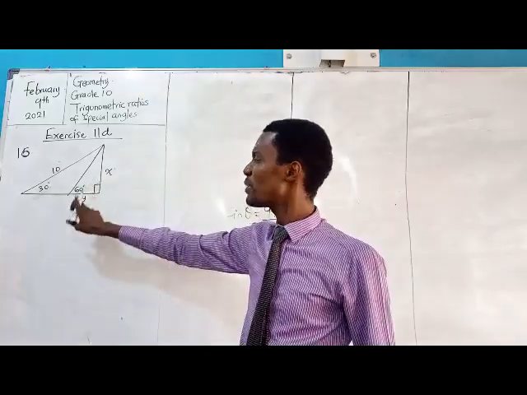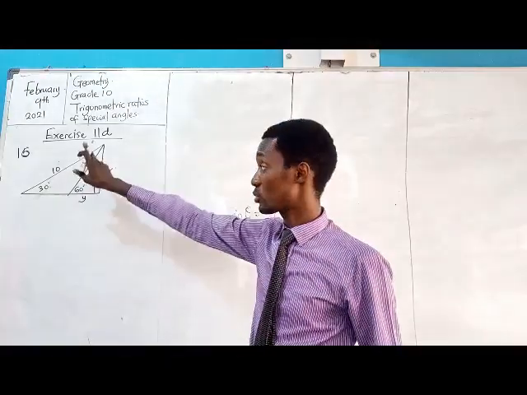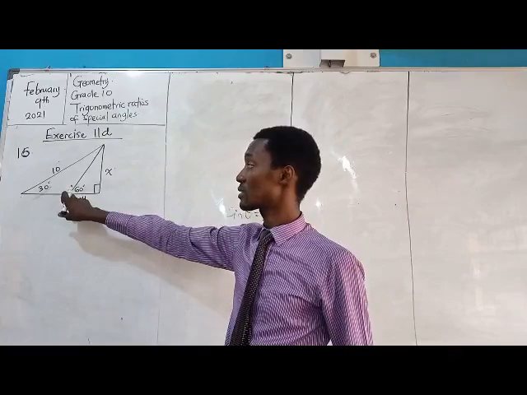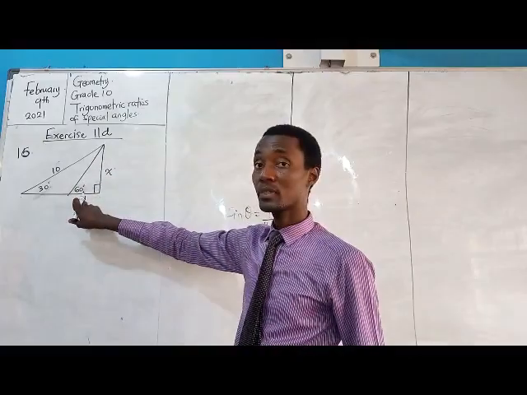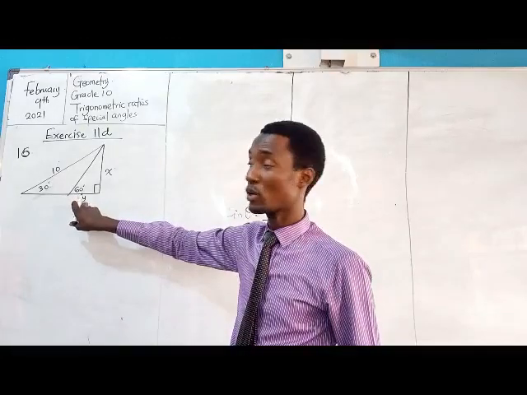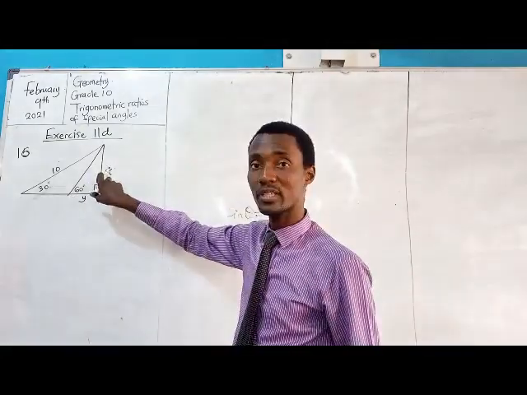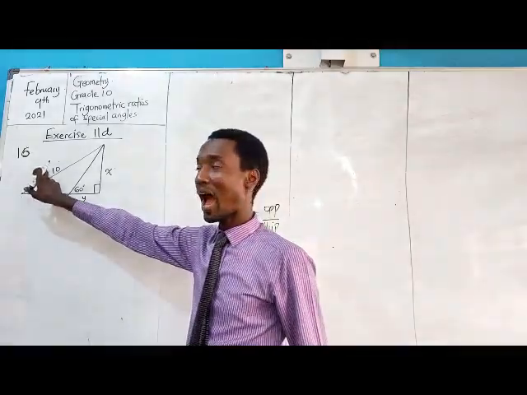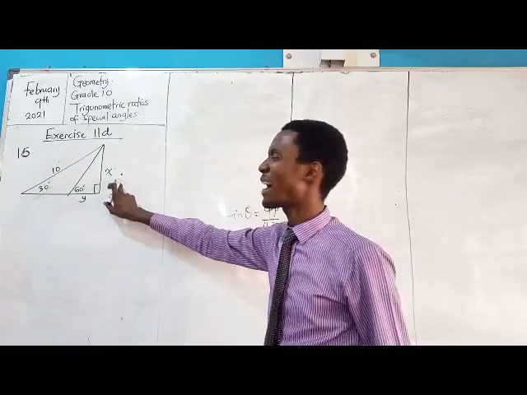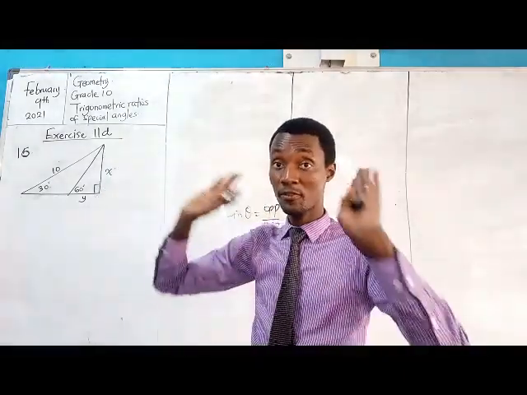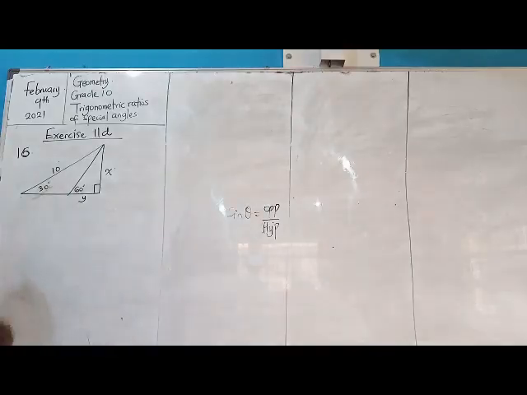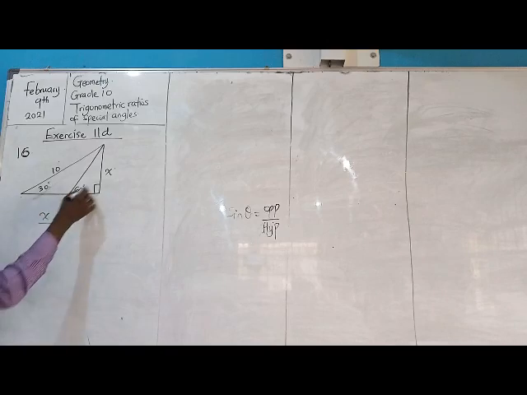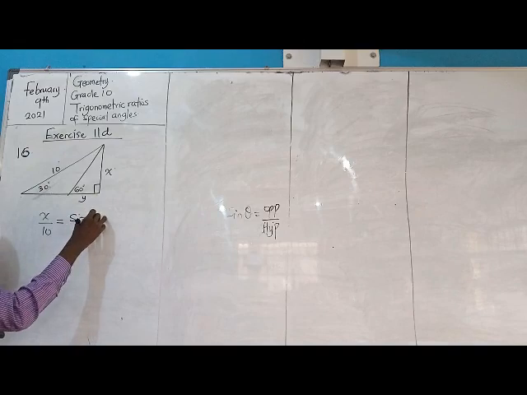In this question, it might be very difficult for you to go for Y first, because look at the angle connecting this side and this side. If I go for Y first, I'll be in trouble because I will have to take care of Y and take care of X. But if I go with angle 30, I can easily take care of 10 and take care of X. Hence my choice of going for X first. So if that is understood, you're going to have that X over 10 will be equal to sine 30 degrees.